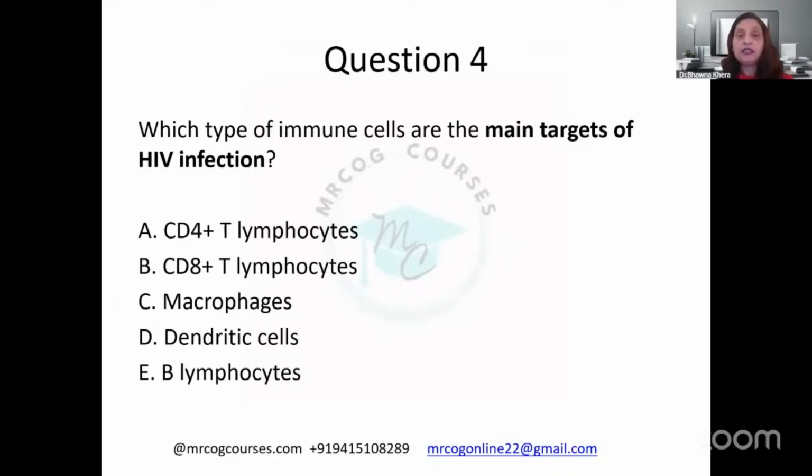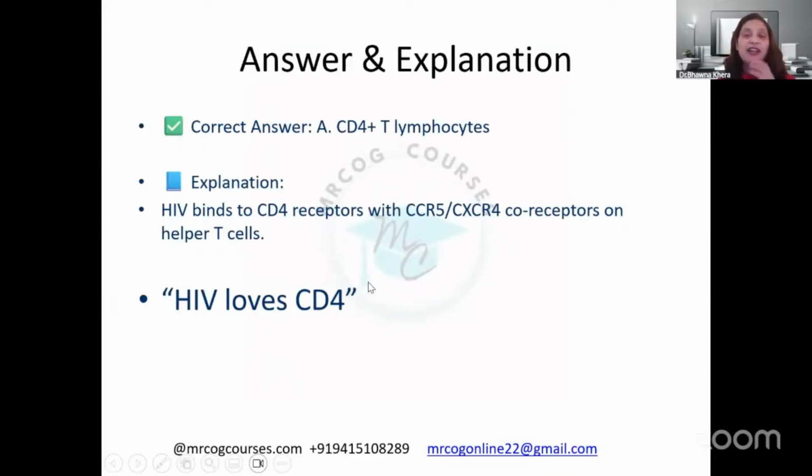Which one is the main target of HIV infection? Okay, yes, perfect. So it is CD4. HIV loves CD4, right? So if you remember lines like this, mnemonics, then it is very, very easy. So HIV just loves CD4 cells. CD4 cells are the ones which are basically affected.